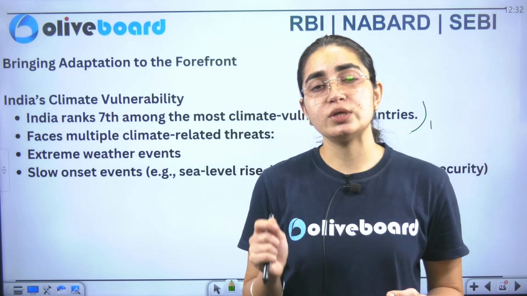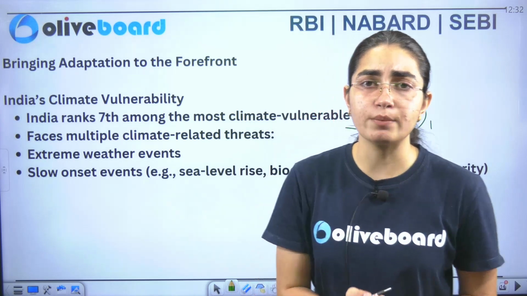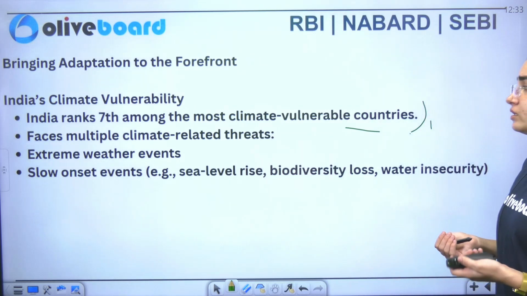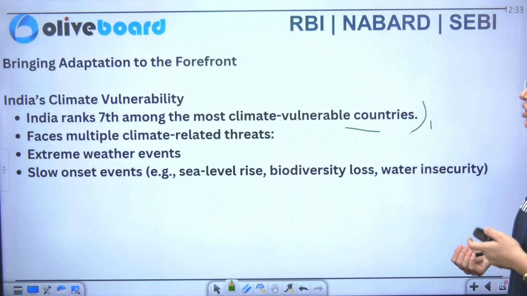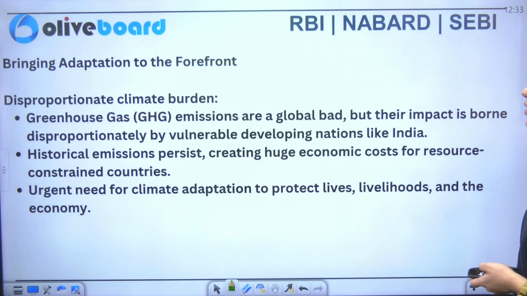Now this is not the case of developed nations, rather it is all the mistake of the developing nation. This is what has been discussed. Now it includes your multifaceted climate related threats also, which includes your extreme weather events, slow onset events, which includes your sea level rise, biodiversity loss, as well as your water insecurity also.